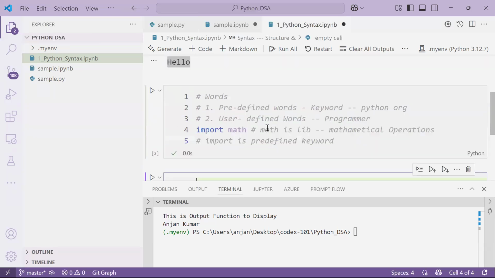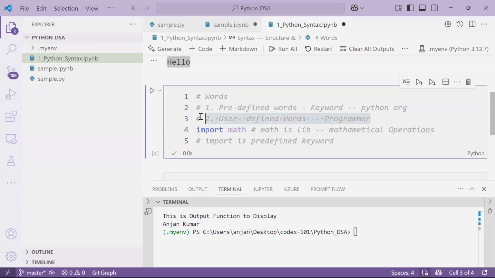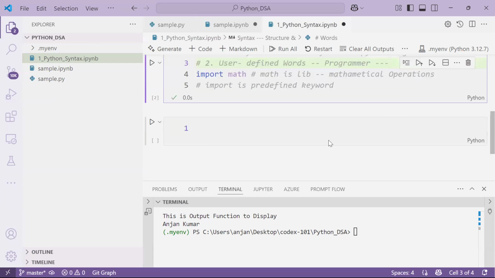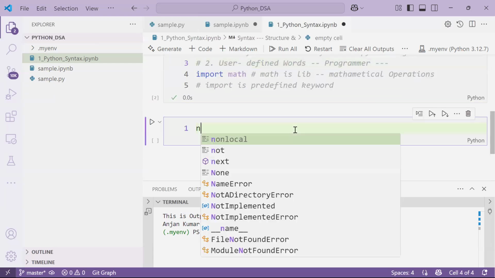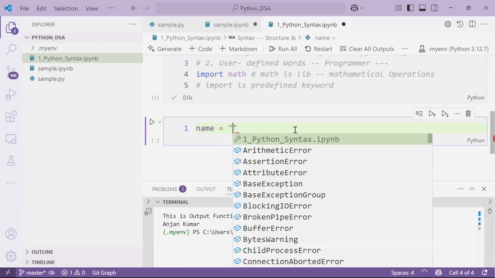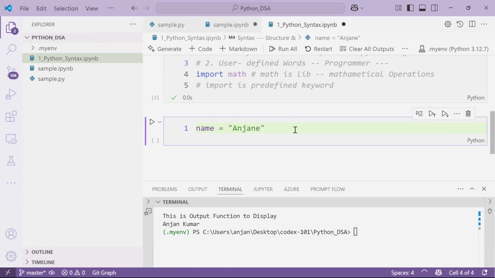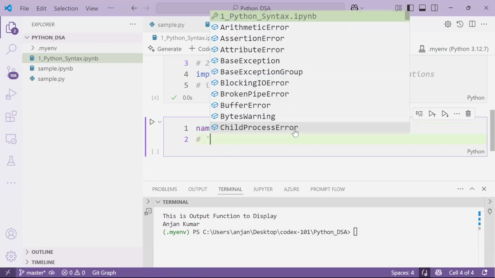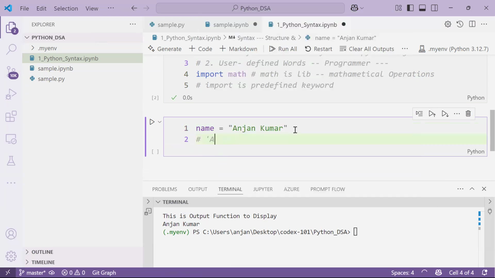And now I want to show user defined words. User defined words means words defined by the programmer for his own requirement. For example, I want to save my name. For example, name equal to Anjan Kumar. Here Anjan Kumar is the data. Here Anjan Kumar is a string, and it is the data.